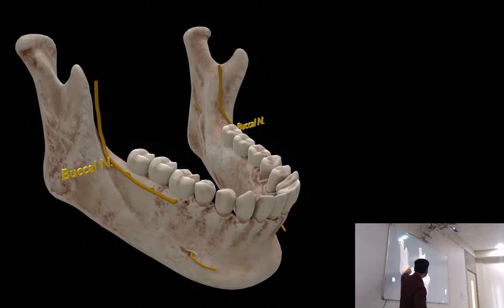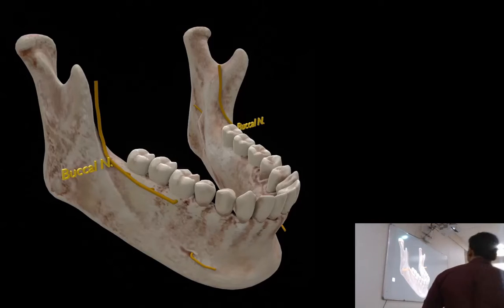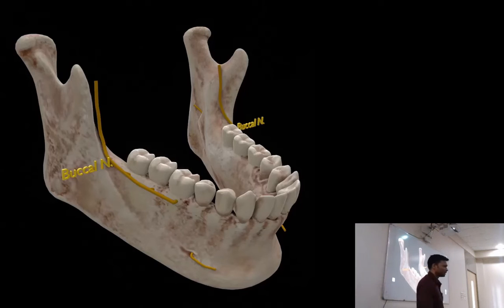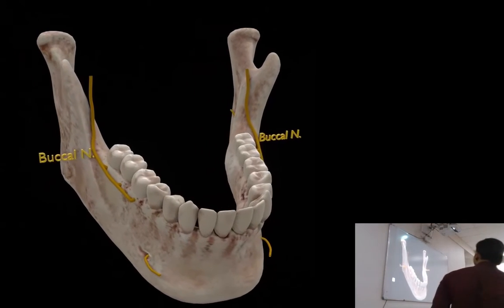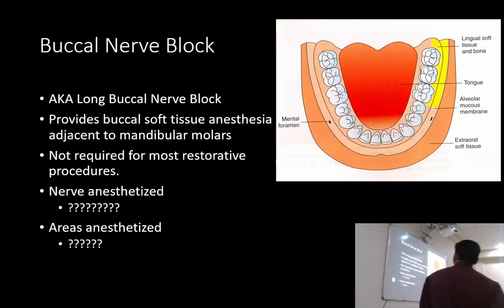This point is distal and buccal to the last molar, and it is where the nerve crosses the anterior border of the ramus. If you deposit LA here, all the impulses being generated here will not be able to pass this area. So this nerve gets blocked. So the patient won't have any pain in this region, the buccal mucoperiosteum in the molar region. It is also called a long buccal nerve block.